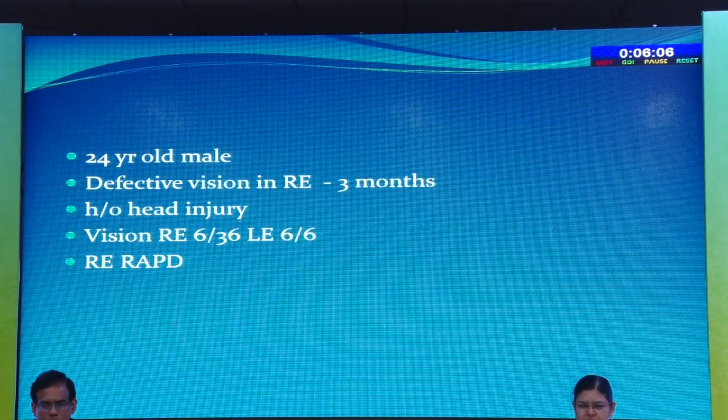Another patient, a 24-year-old male, with defective vision in the right eye for 3 months after a history of head injury. Vision in the right eye was 6/36, left eye 6/6.